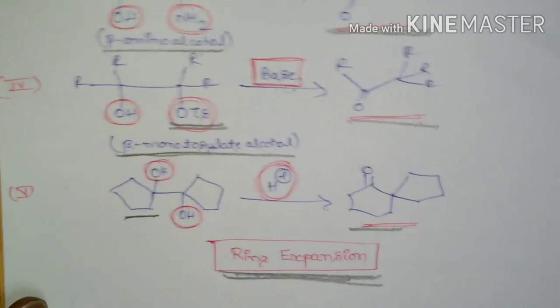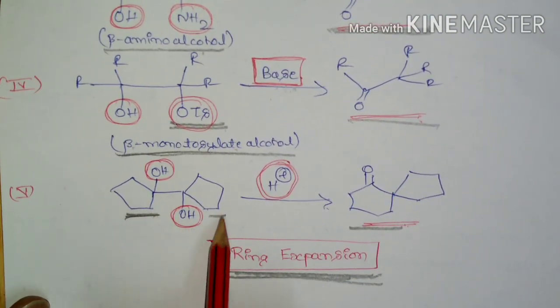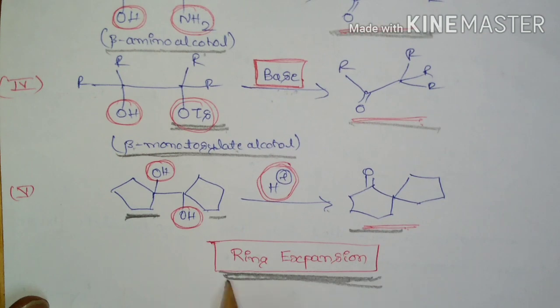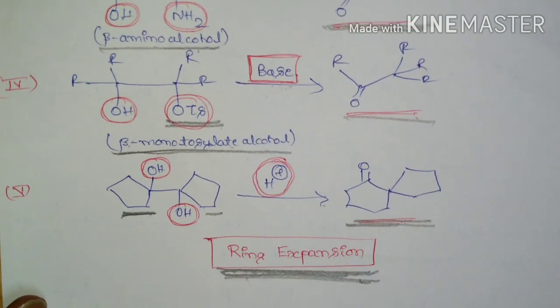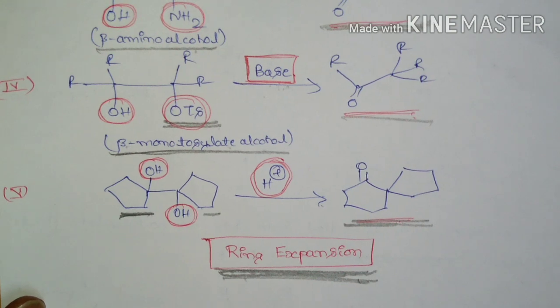The last variation is if the substrate contains a ring system, there will be ring expansion, forming the corresponding carbonyl group. So this is regarding pinacol-pinacolone rearrangement, the mechanism, different substrates, and how we get the corresponding carbonyl compounds. Thank you.